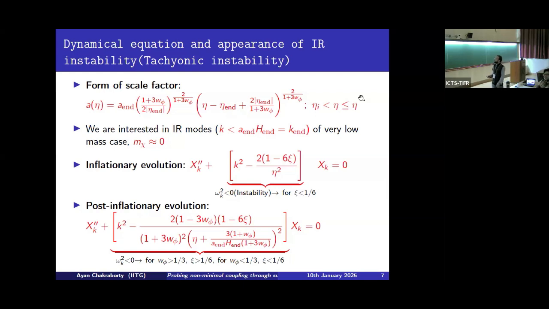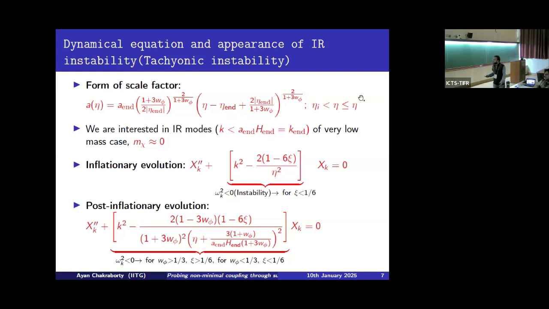So here one important point is the appearance of instability in the system. When this frequency term, that means omega square, becomes negative, there is an instability, and this is known as the tachyonic instability. And in the inflationary evolution, we see that when xi, that means the coupling strength, is less than 1/6, this instability situation arises. Whereas in the post-inflationary phase, depending upon the equation of state parameter, this situation alters.